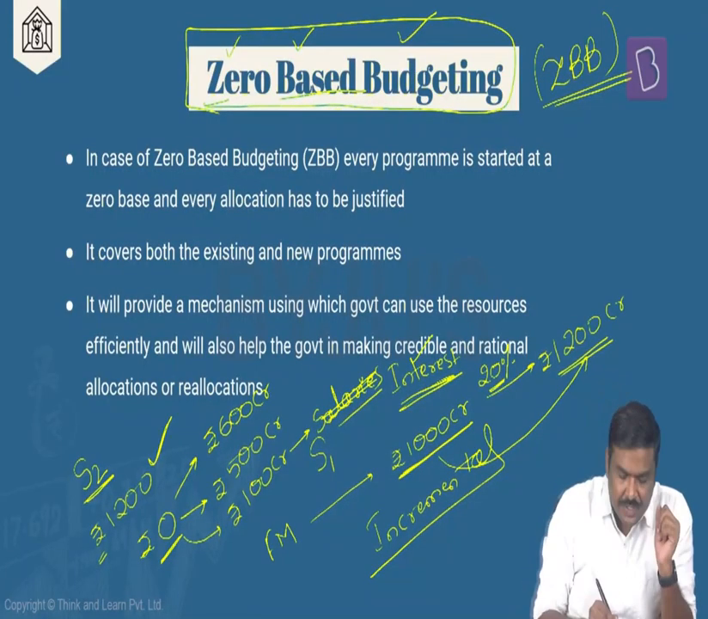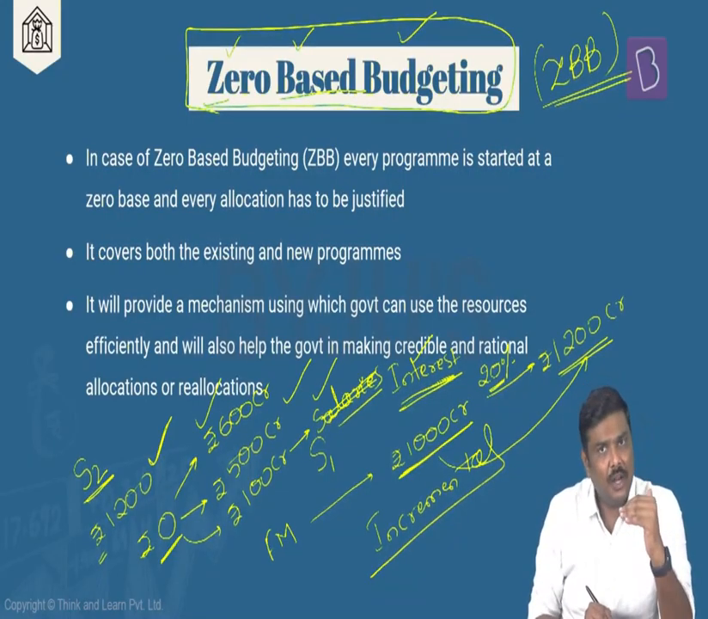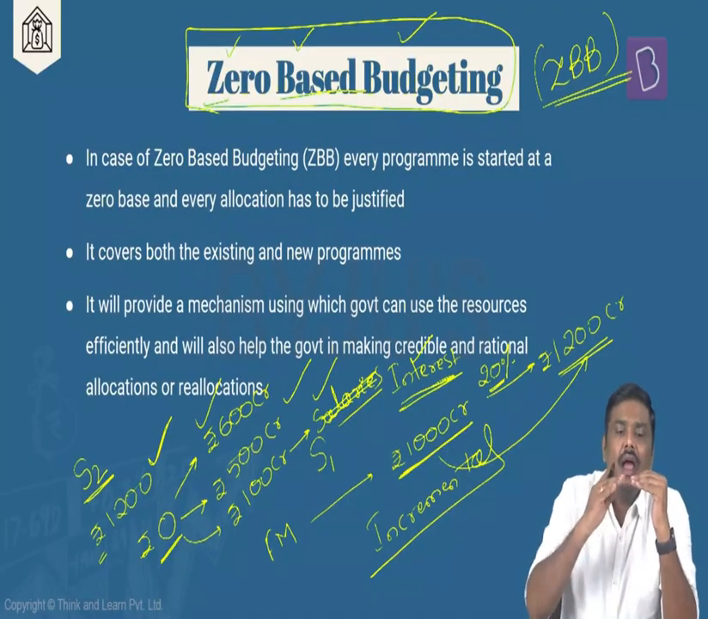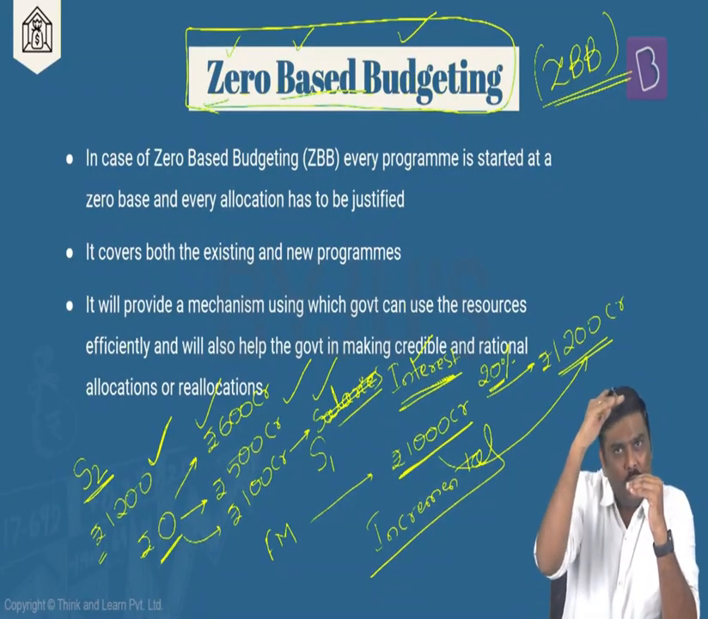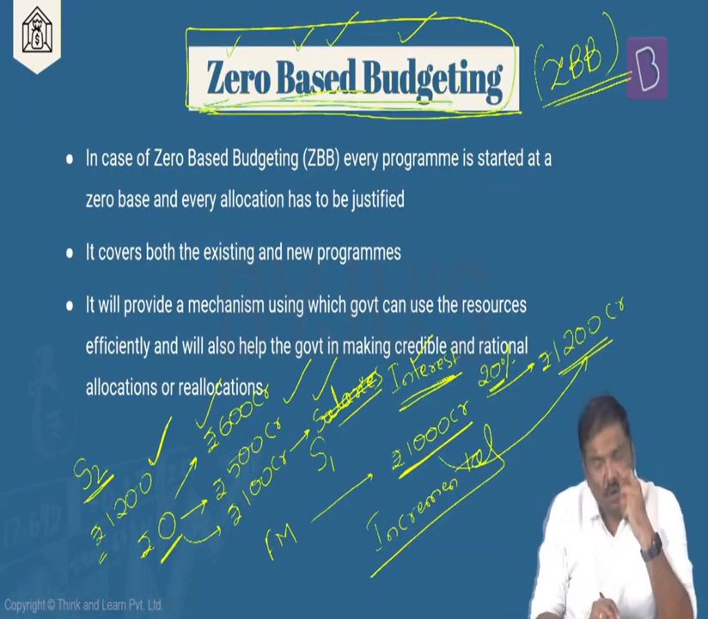So have a look at this. 600 crore, 500 crore and 100 crore. We start with the allocation of 0 rupees for this ministry, and we'll start building these particular allocations. This particular exercise where every expenditure has to be justified is called zero-based budgeting. Look at the points here.